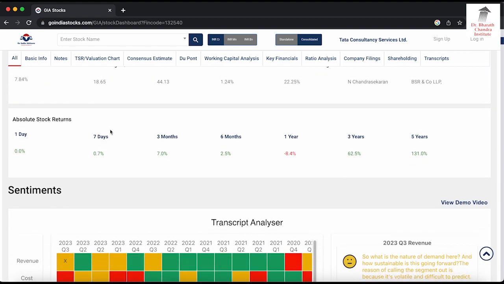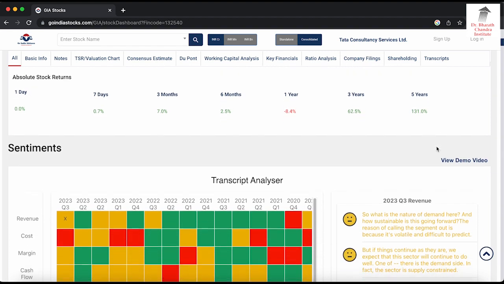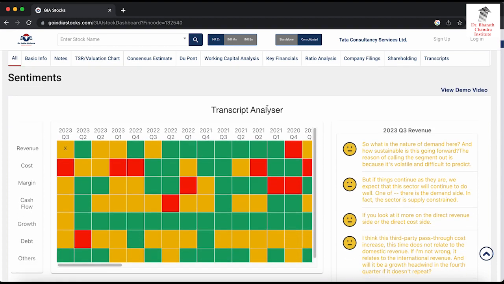If I go lower, absolute stock returns for 1 day, 7 days, 3 months, 6 months, 1 year, 3 years and 5 years are already calculated for you. So you need not do the calculation for these time periods. Very, very useful information. Then this is called a transcript analyzer, where whatever a company has spoken about a particular aspect of their business, they have made a summary of it.